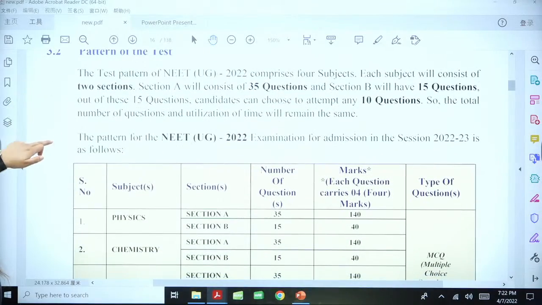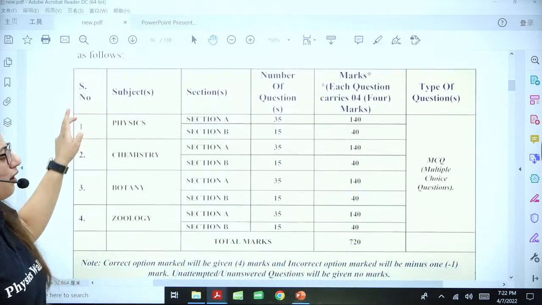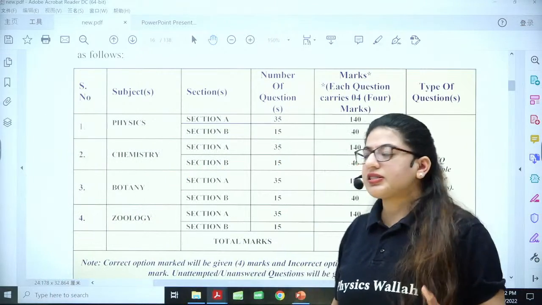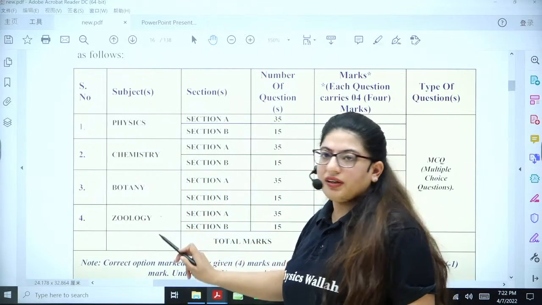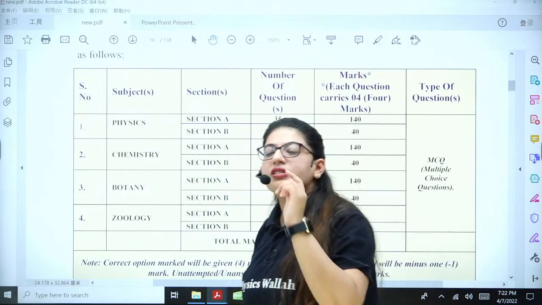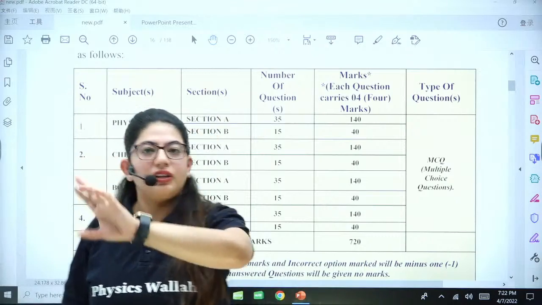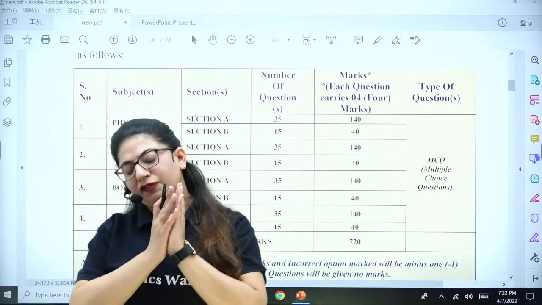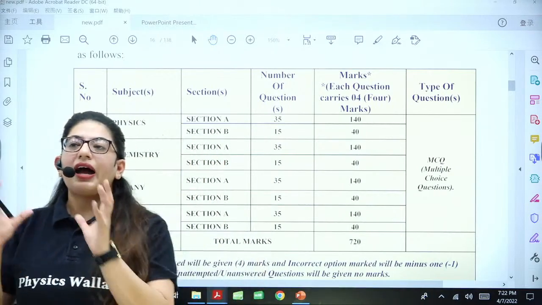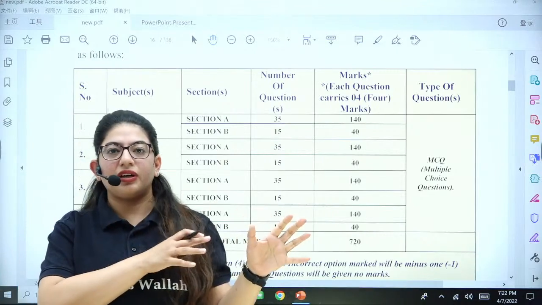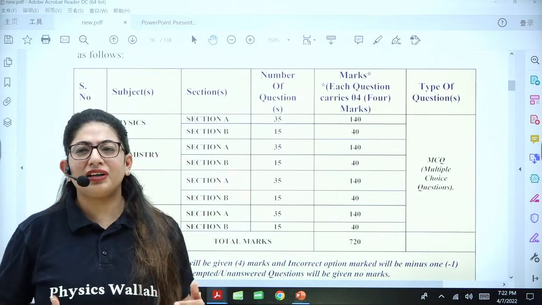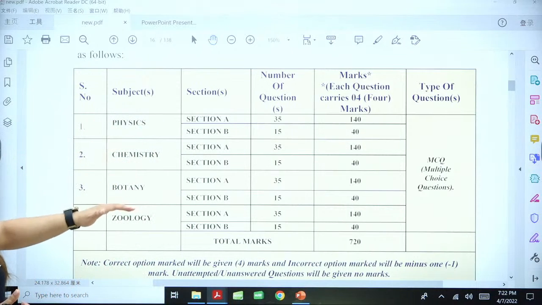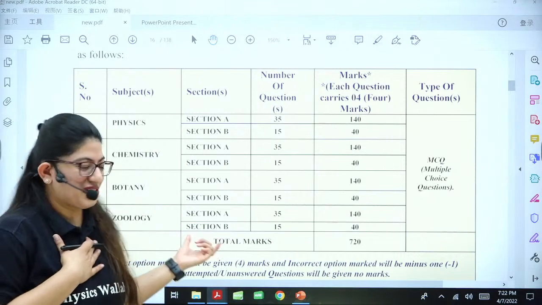Let's talk about the pattern of the test first of all. As you all know, we have 4 subjects in NEET, guys. First is physics, chemistry, botany, and zoology. So, Eternal Boy is asking about the 11th mark sheet. I will talk about that also. So, ask me the question at the end of the session. If something is left, I will answer it. Don't worry, I will try to answer each and everything and I will cover everything. So I don't think you'll get any questions later in the session. So there are 4 subjects: physics, chemistry, botany, and zoology. And zoology is my subject, okay?